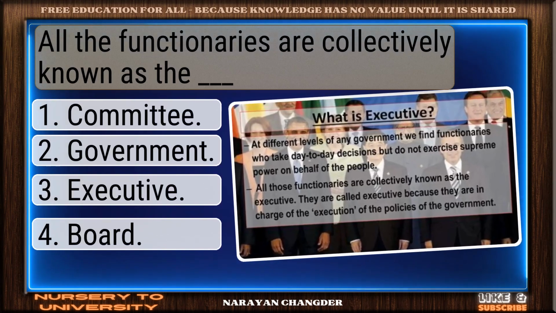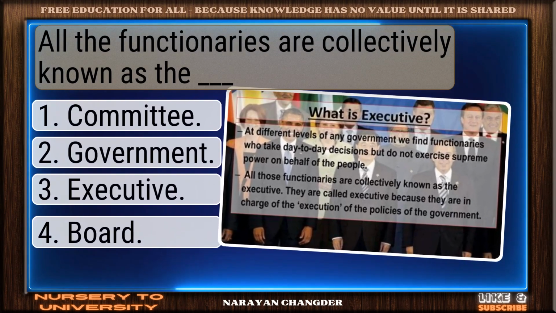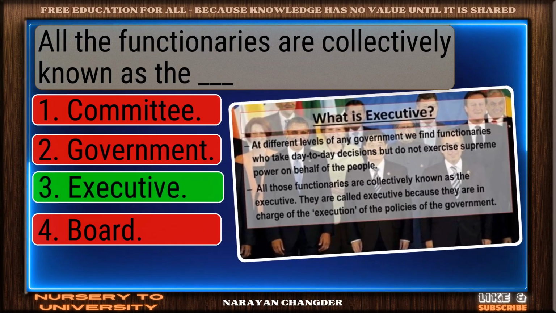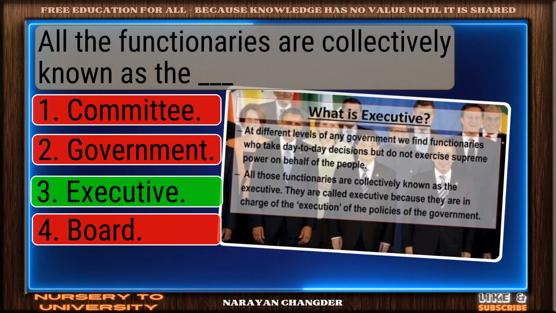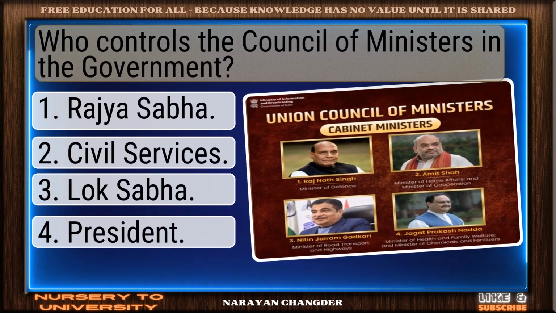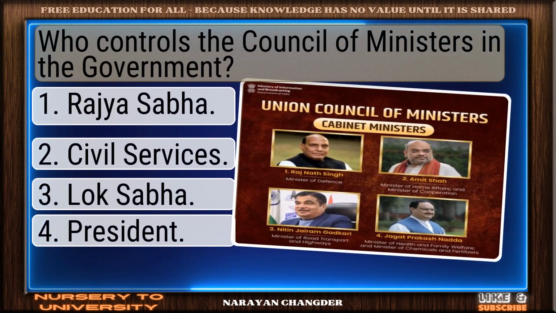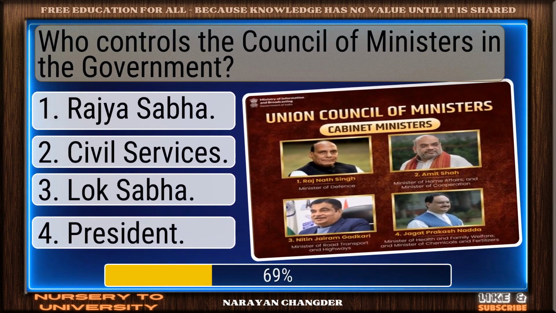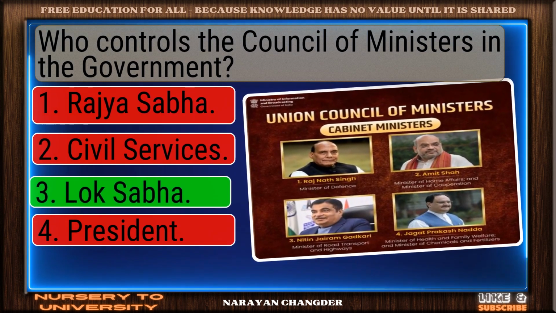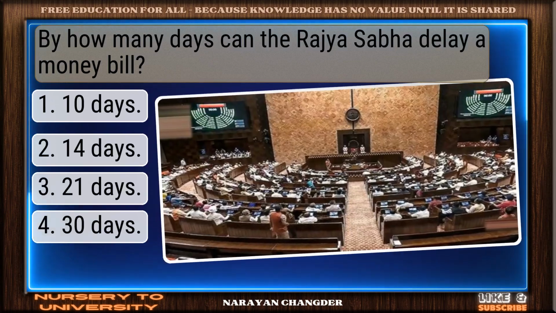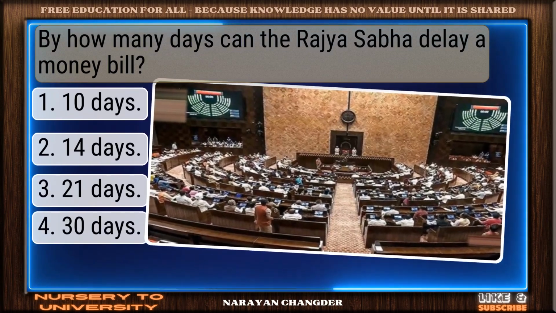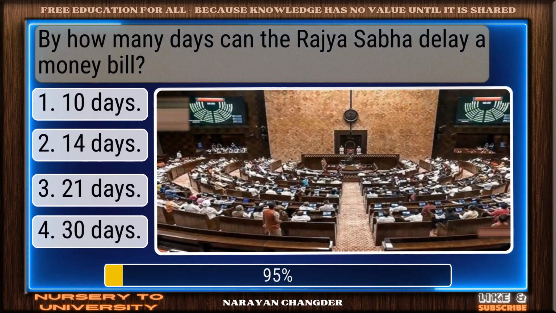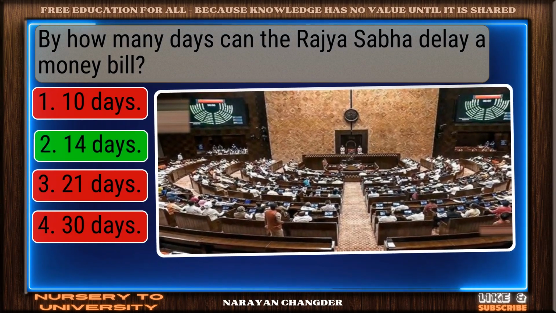Question number 87. All the functionaries are collectively known as the Dash. Smart move. Executive is an accurate answer. Question number 88. Who controls the Council of Ministers in the government? On track, Lok Sabha is the correct answer. Question number 89. By how many days can the Rajya Sabha delay a money bill? Valid point. 14 days is true.